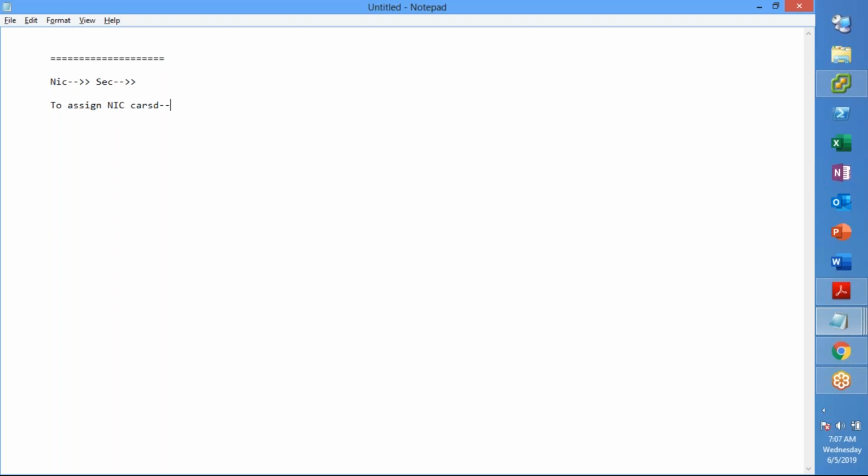As I said yesterday, to assign a network interface card, your VM should be in a stopped deallocated state, right? Even if it is in a normal stopped state, you will not be able to assign the network interface card. So you need to make sure that it is in a stopped and deallocated state to assign an additional network interface card to your virtual machine.